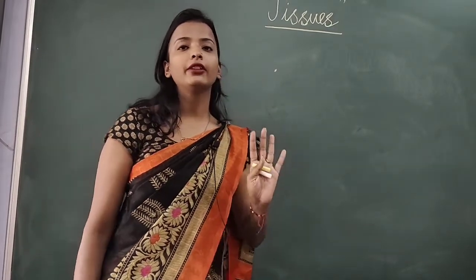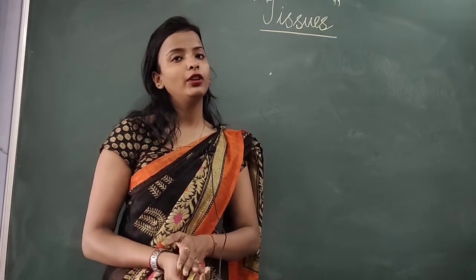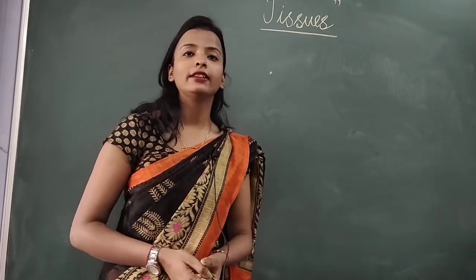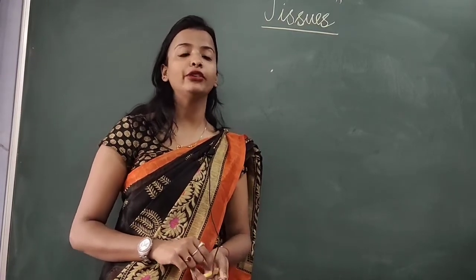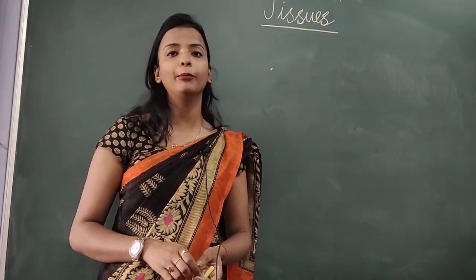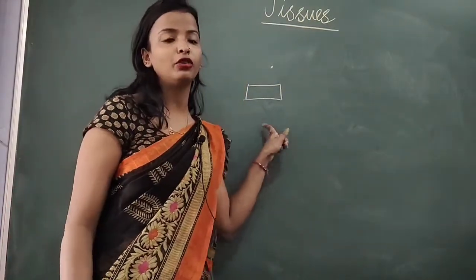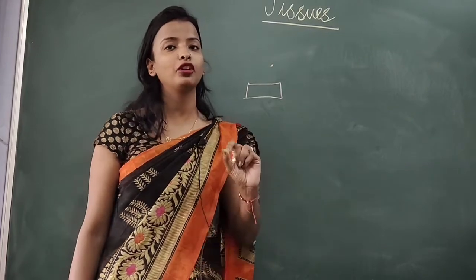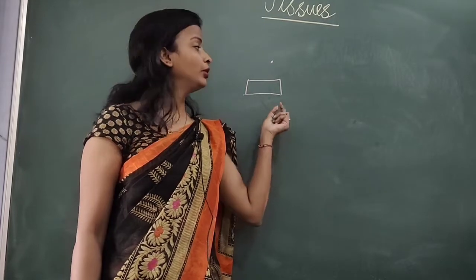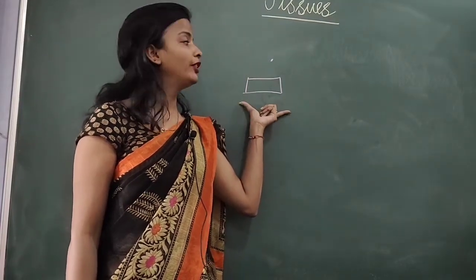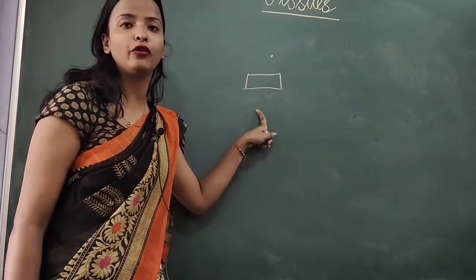To understand the cell, I want to give you a very common example which I have given you last time also. Let us take an example of our own house. For the construction of a house, the first thing we use is a brick. A small brick is used in the construction of the house. Similarly, the very first thing formed in the development of an organism is the cell. So this brick acts as the cell of our body.